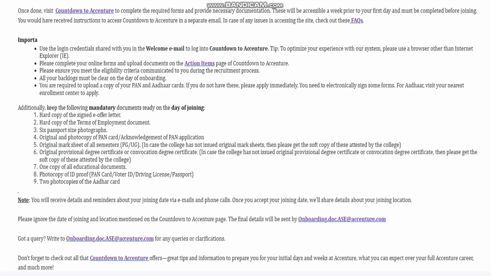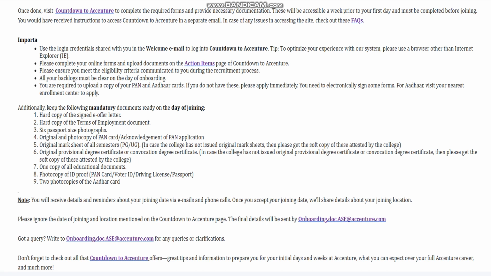Next is the original provisional degree certificate or convocation certificate. Same here, if you don't have it, get it attested on the soft copy. Also one copy of all educational documents like your 10th and your 12th. For all the educational documents, take a Xerox copy for the safer side. Then a photocopy of your ID, PAN card. Along with the original, you need to give a photocopy as well for verification. Then 2 photocopies of your Aadhaar card.